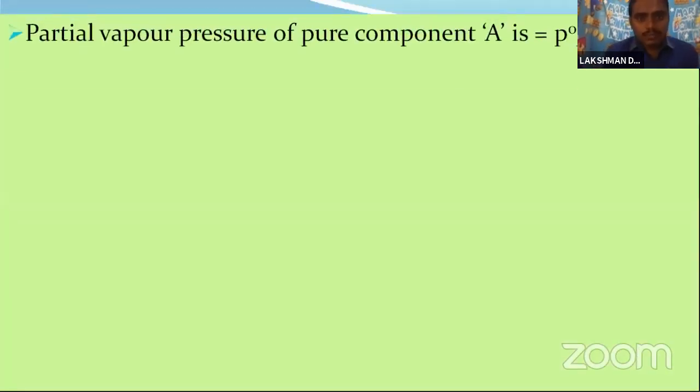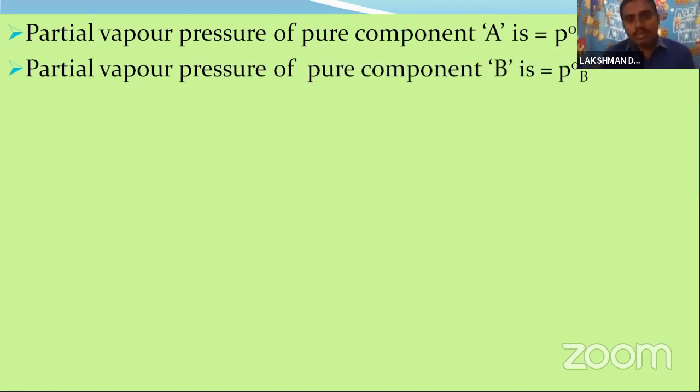The partial vapor pressure of a pure component A is P naught A. We represent the partial vapor pressure of a component as PA, but for a pure component it is P naught A. Similarly, the vapor pressure of a pure component B is P naught B, and the partial vapor pressure of component B is PB.